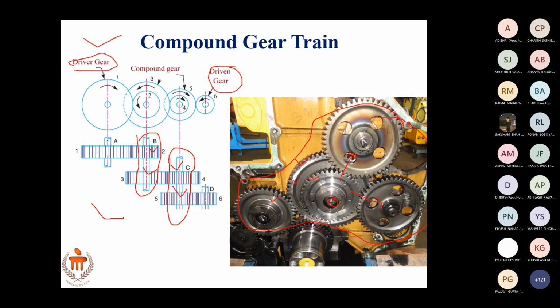There's no point in having multiple gears in the driver shaft and driven shaft. That is driver gear and driven gear. On all intermediate shafts, you have two gears. A is meshing with B and C is meshing with D, and so on. Depending on the number of intermediate shafts, this will continue.